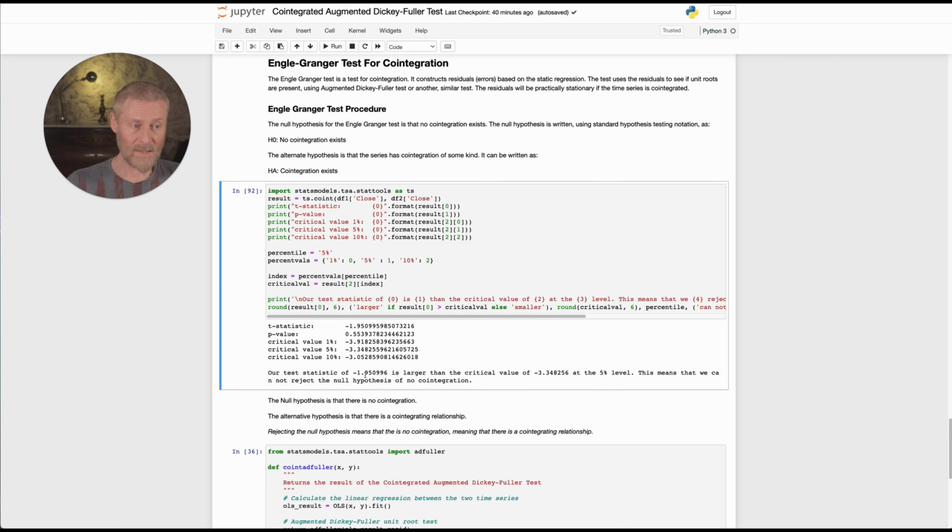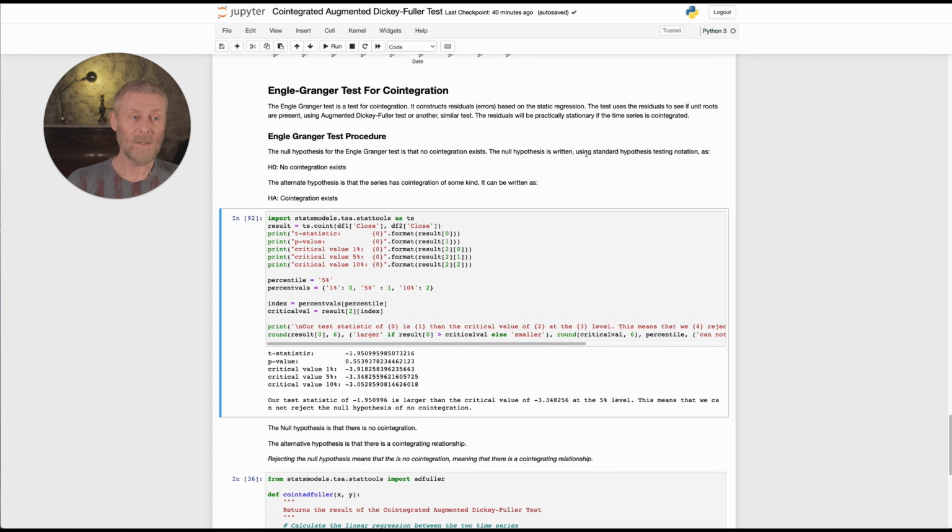So our test statistic of minus 1.95. By the way, it's always a minus number, and I forgot to mention it. For this test, and it's the same actually for the Dickey-Fuller test, you're always going to get a negative number. Why? Don't ask me. You don't want to know, right? It's more complex math. And this number, whatever you've been given, the t-statistic, in this case, needs to be smaller than the negative values that you've been given by the critical values. In this case, we're looking at this one, critical value of 5%, of the 5 percentile.